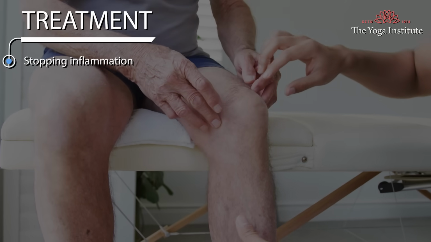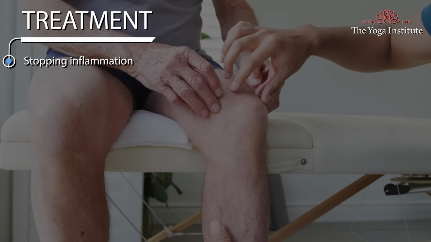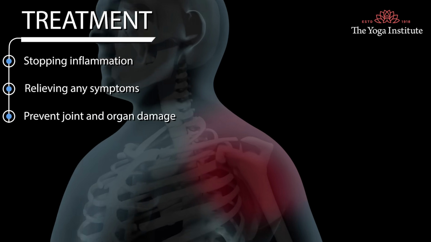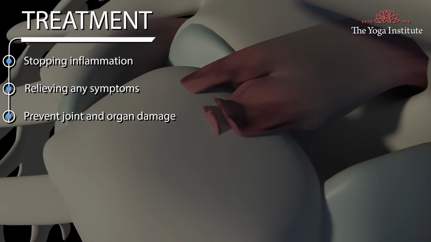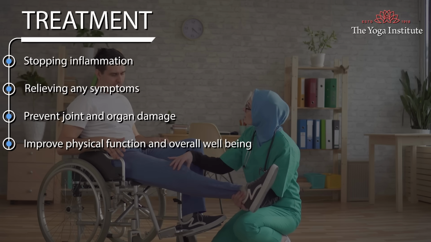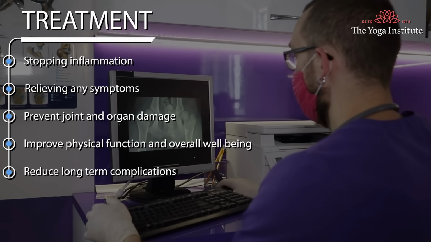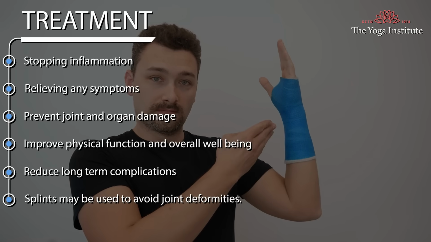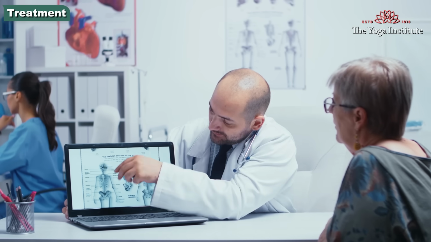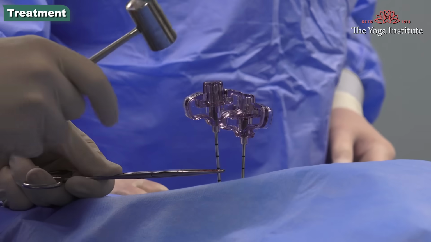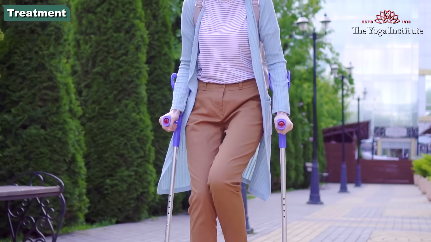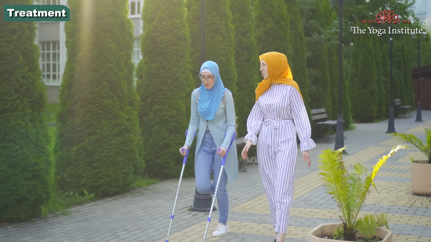Treatment is usually focused on stopping the inflammation, relieving any symptoms, preventing joint and organ damage, improving physical function and overall well-being, and reducing long-term complications. A splint may be used to avoid joint deformities. In some cases, joint replacement surgery is required, which will help you to improve mobility and flexibility.